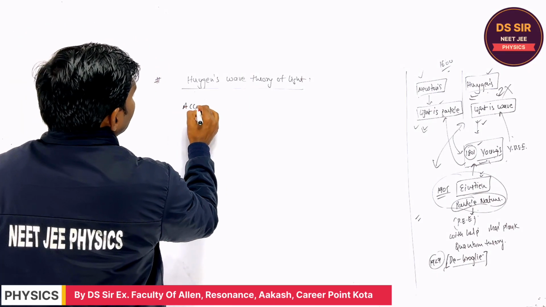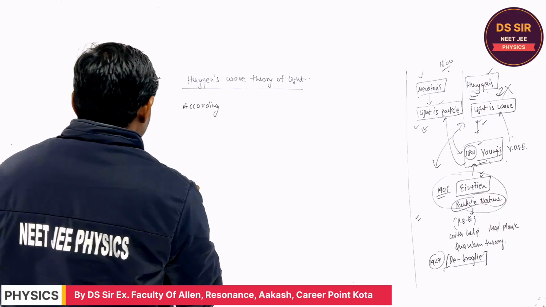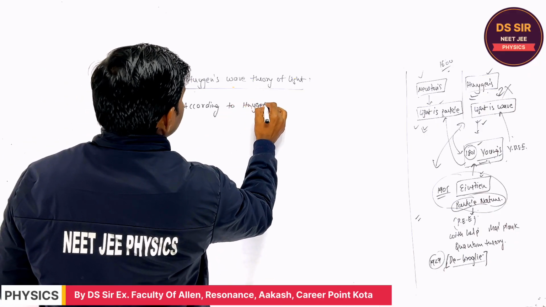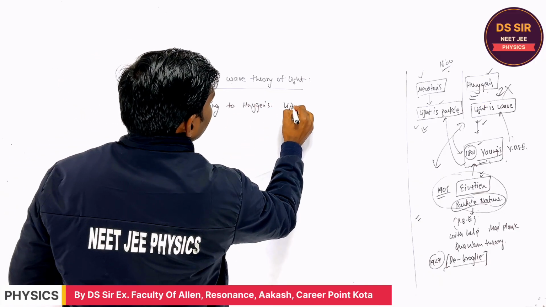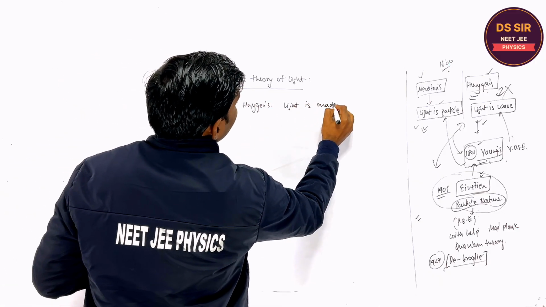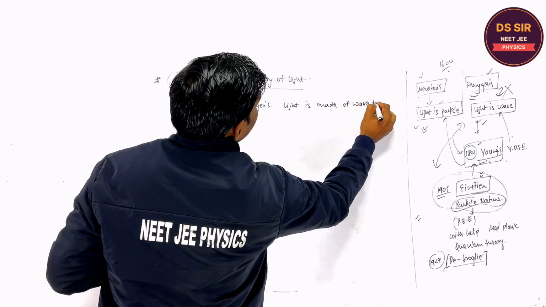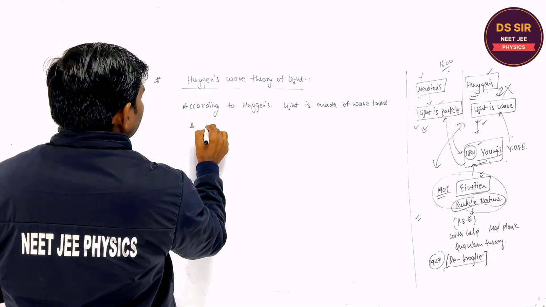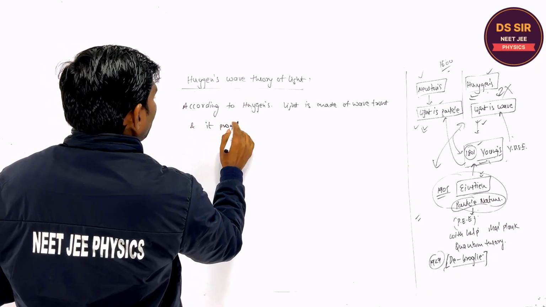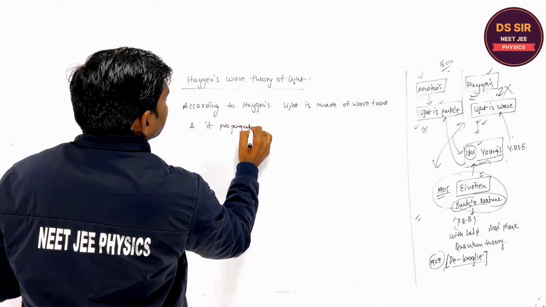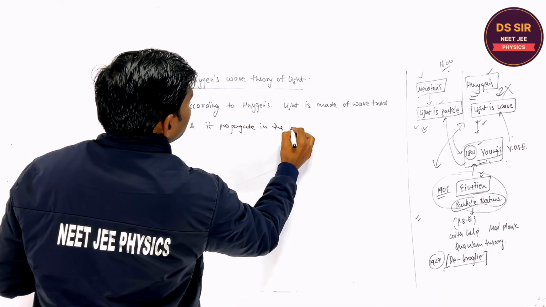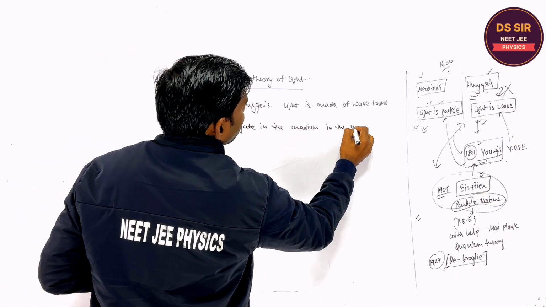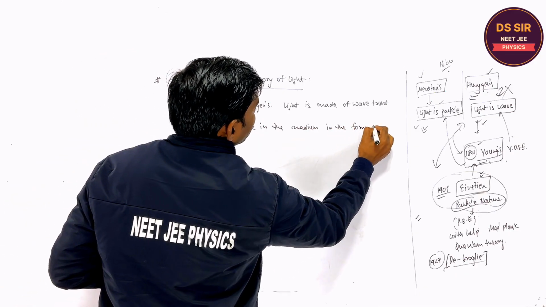According to Huygens, a little theory I will give you. According to Huygens, light is made of wavefront, and it propagates in the medium in the form of wavefront.